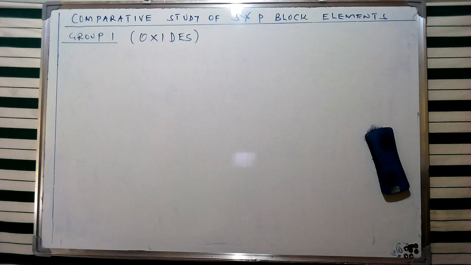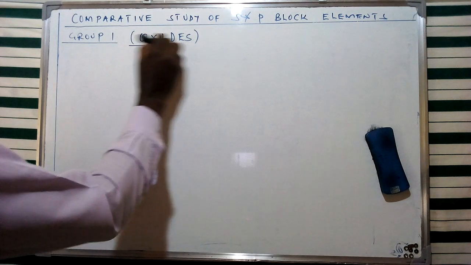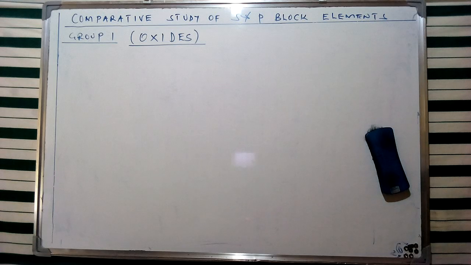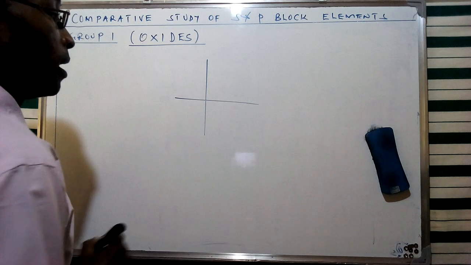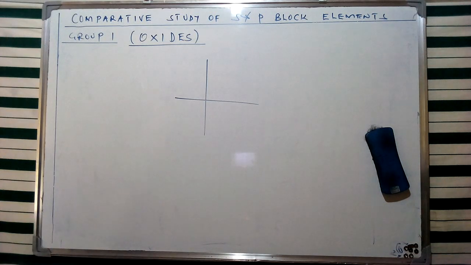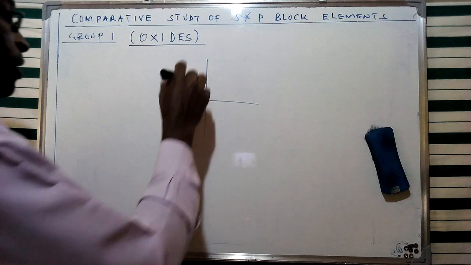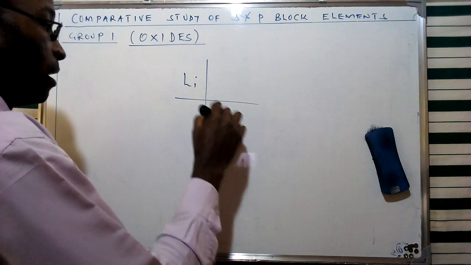Now, in our last discussion, I had mentioned that if we try to look at the carbonates of group 1 elements, apart from the oxides, we found out some unique properties are being displayed for the different compounds of group 1 elements. And one of them was a diagonal relationship which we had established for the carbonates of lithium and magnesium.